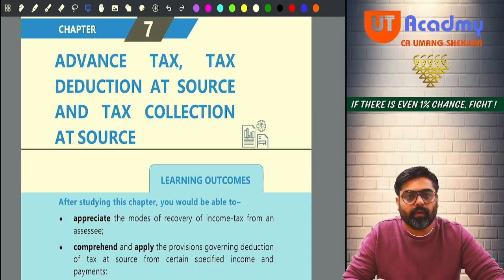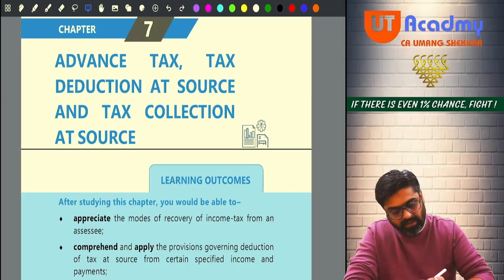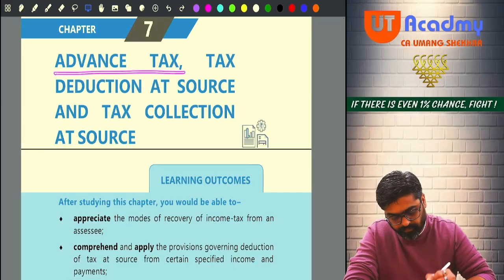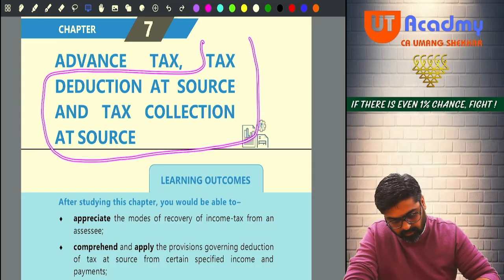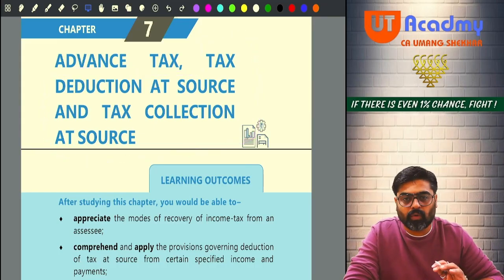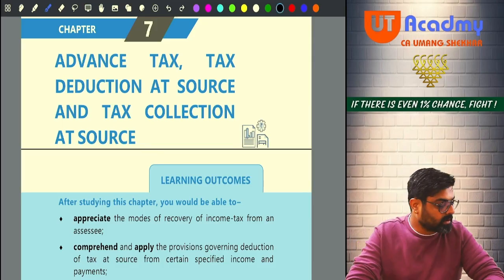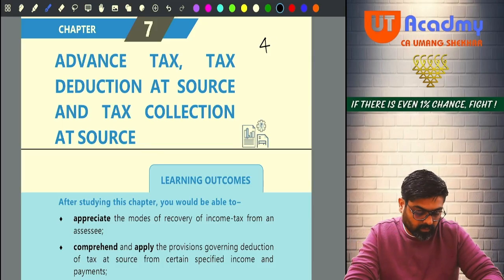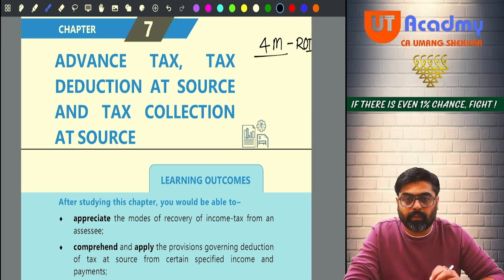So, we are starting with the last chapter of your syllabus. Advanced tax we have just now completed, and we are going to start with TDS and TCS provisions. As I told you earlier also, there will be a minimum 4 marks question which will be asked from the chapter Return of Income, which we completed yesterday.